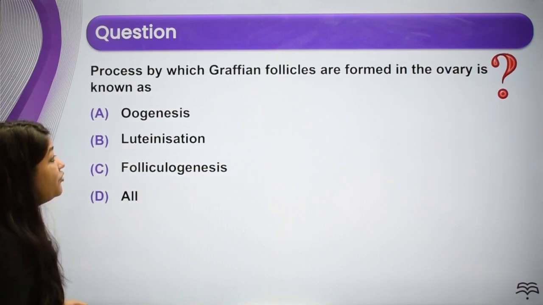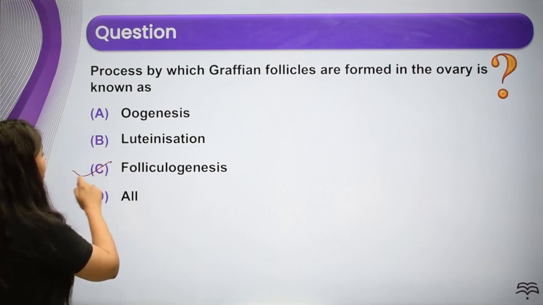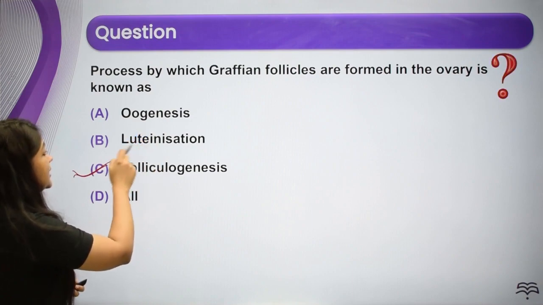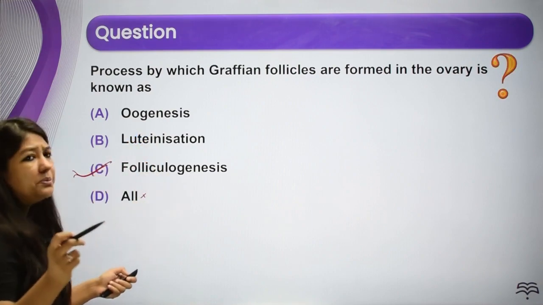Next question. The process by which Graafian follicles are formed in the ovary. What is it called? It is called folliculogenesis. Oogenesis, no. Luteinization, no. All, of course, no. Folliculogenesis, simple sa question hai.